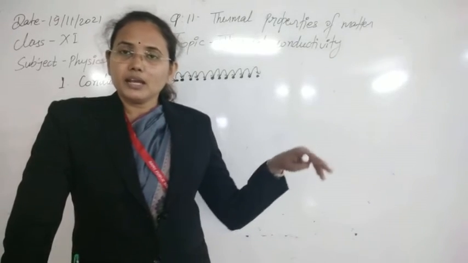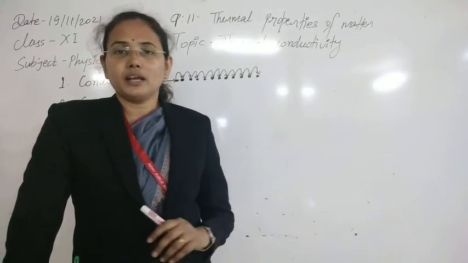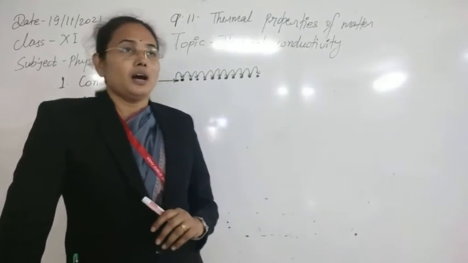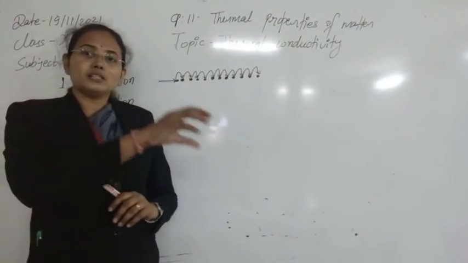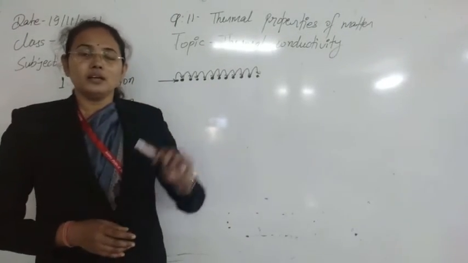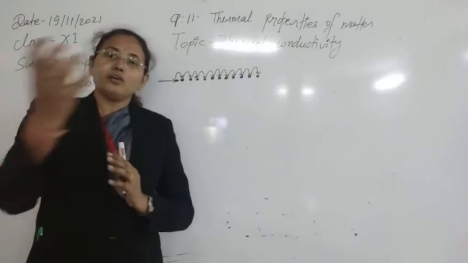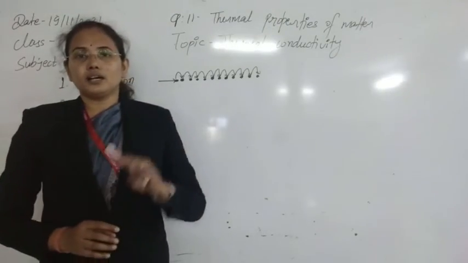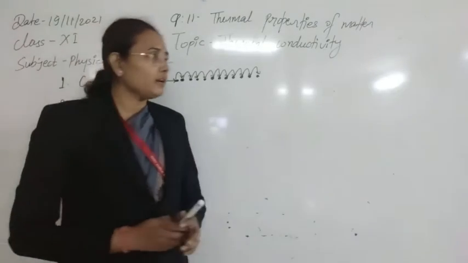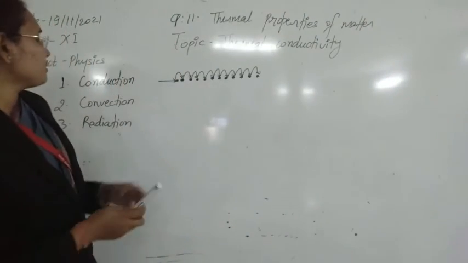So in this way, the heat transfer process means the first student will go and give the ball to the last student, and the last student will come to the position of the first student. Again A will go and give the ball to the last student. So in this way, we can see now, what is the convection process?